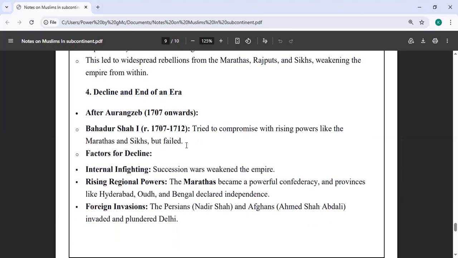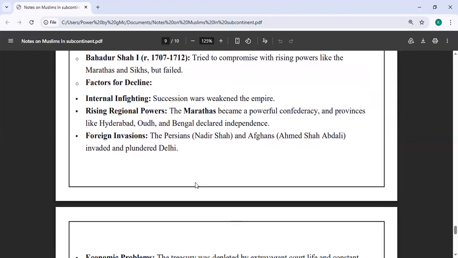Then we have the decline and end of the era. After Aurangzeb, from 1772 onwards, Bahadur Shah I tried to compromise with the rising powers like Marathas and Sikhs, but failed. And then later they declined. Internal fighting started, and succession wars weakened the empire. Rising regional powers like Marathas became powerful. Hyderabad, Oudh, and Bengal became powerful.